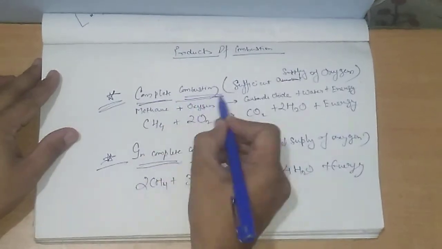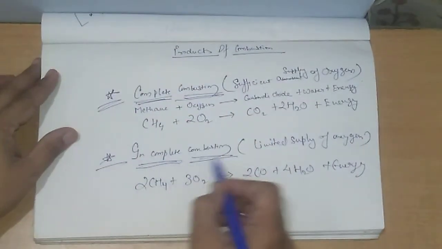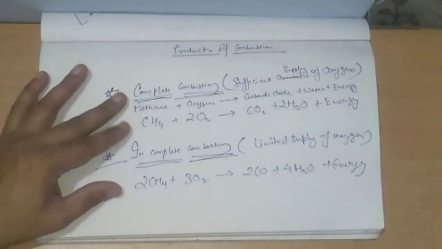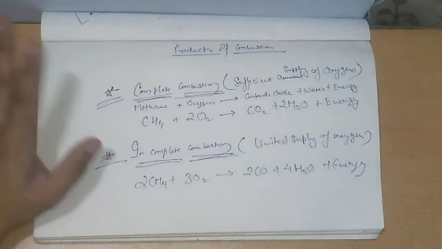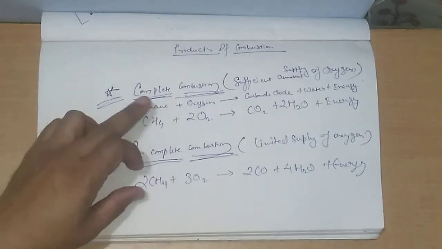There are two kinds of combustion. One kind gives you one product, and the other kind gives different results. Number 1 is complete combustion and number 2 is incomplete combustion. We can clearly see from the titles what the basic differences are. Let us begin with the first topic, complete combustion.